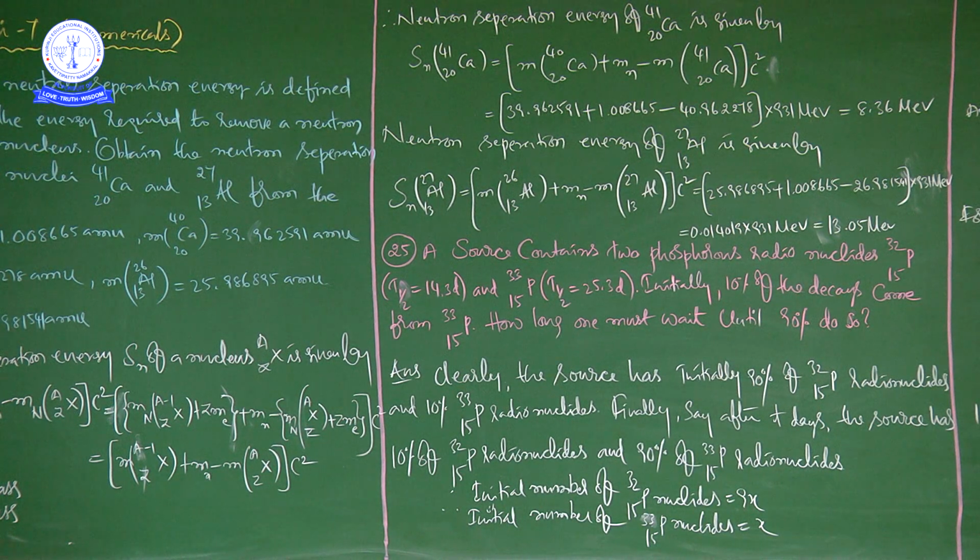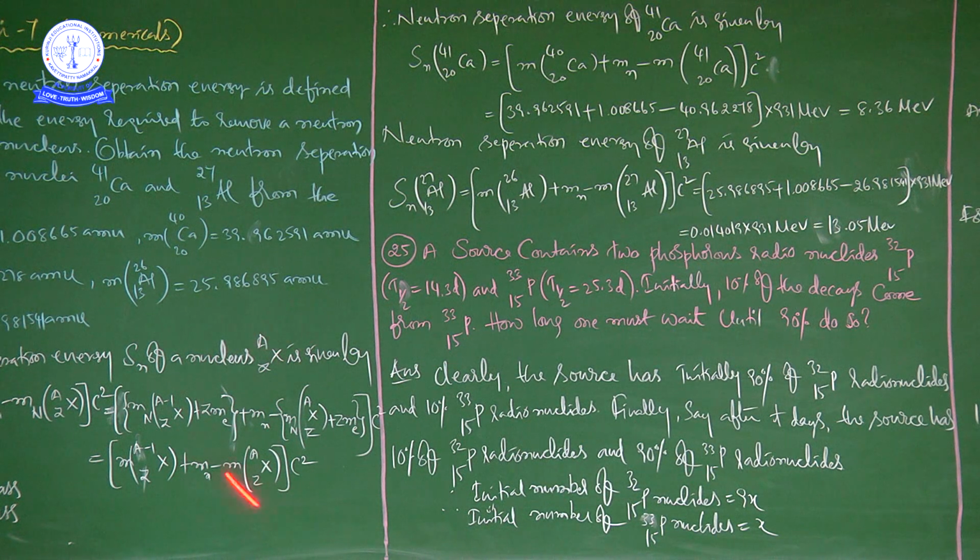Aluminum 27/13, okay, right. And this is a big problem, and moreover an important problem. Not only from the board point of view, this model problem also helps us when we are solving problems related to competitive exams. If you remember this expression, automatically you can calculate the neutron separation energy of calcium, not only for calcium and not only for aluminum, based on the given data, whatever he is asking. This is like a formula that you have to keep in mind.